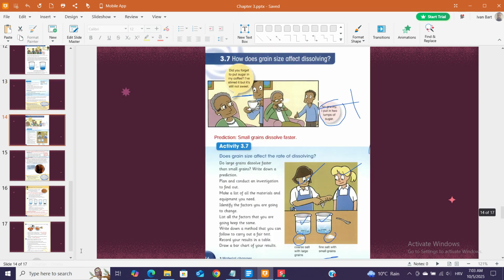3.7 How does grain size affect dissolving? Did you forget to put sugar in my coffee? I've stirred it, but it's still not sweet. Prediction: small grains dissolve faster.